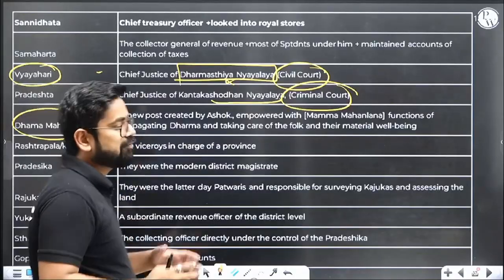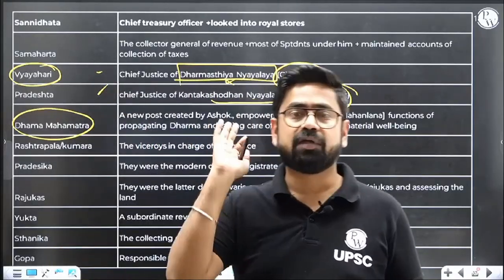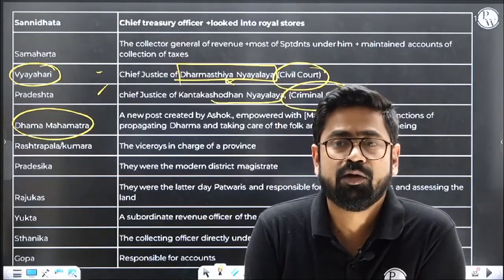So Ashoka hired a dedicated person whose job is to ensure the spread of Dhamma. Which Dhamma? Ashoka's Dhamma, not Buddha's Dhamma.